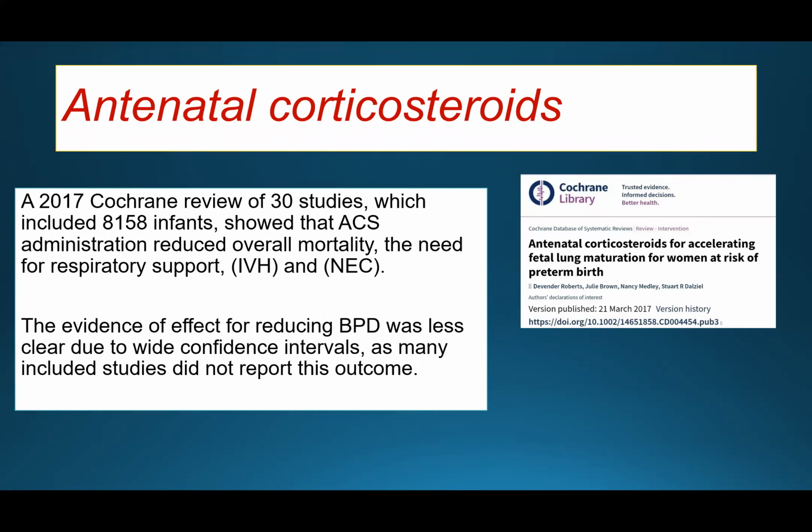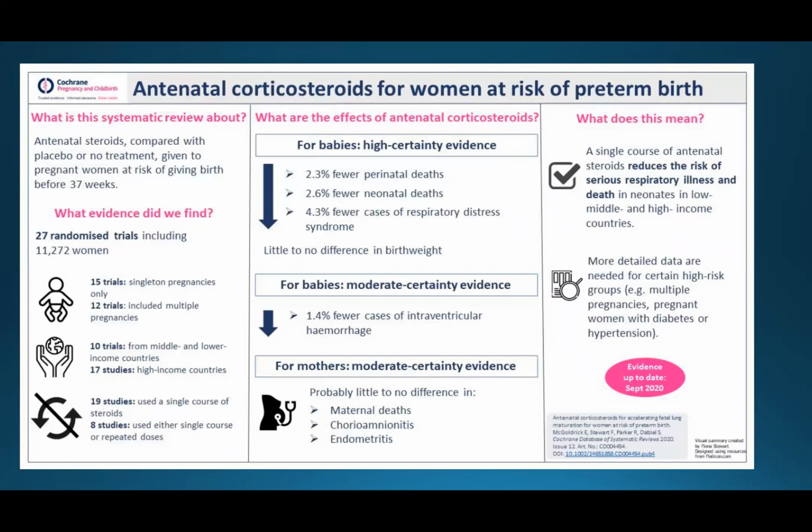But the evidence of effect for reducing bronchopulmonary dysplasia was less clear due to a wide confidence interval, as many included studies didn't report this outcome. And here we have high evidence for decreasing perinatal deaths, neonatal deaths, respiratory distress syndrome, and intraventricular hemorrhage.